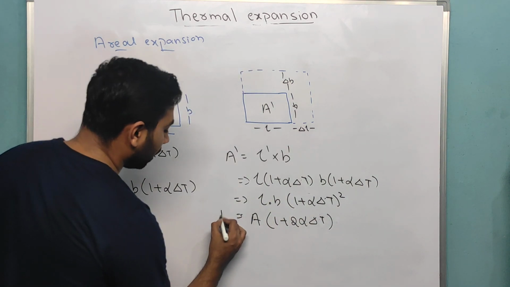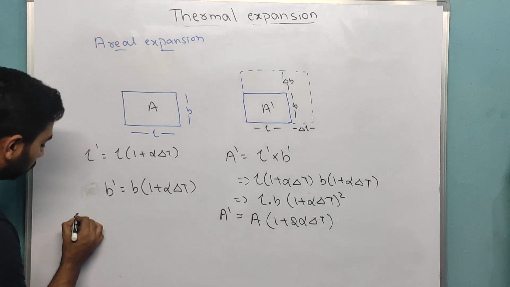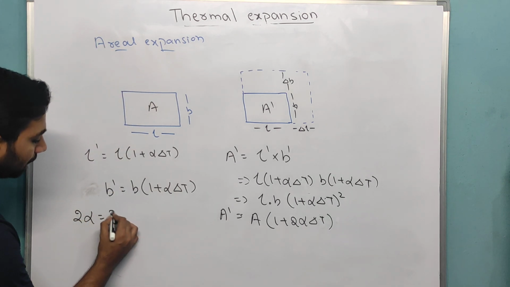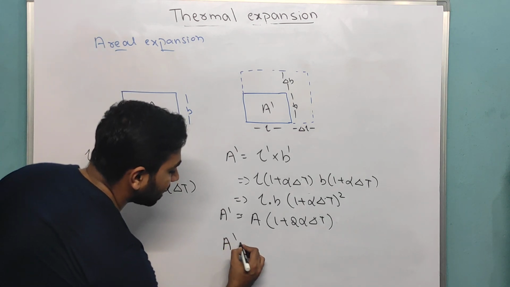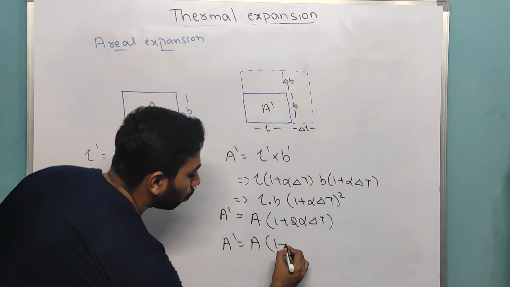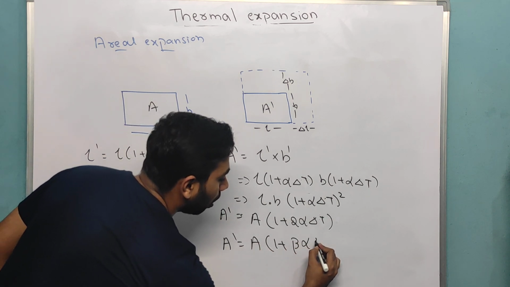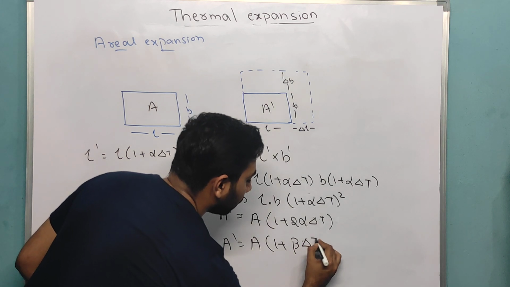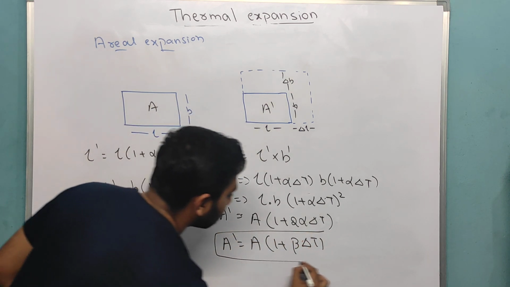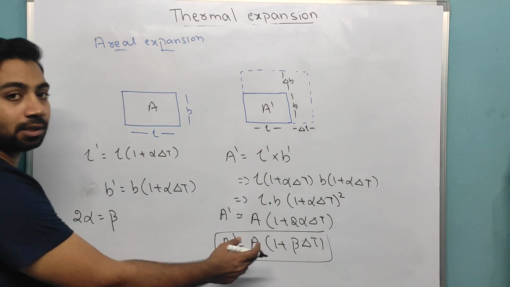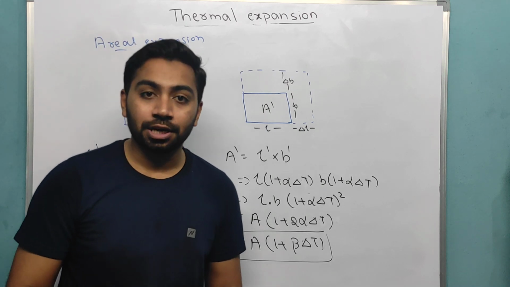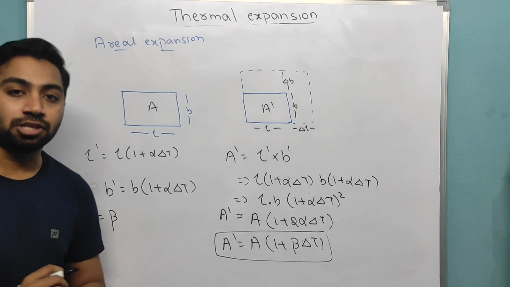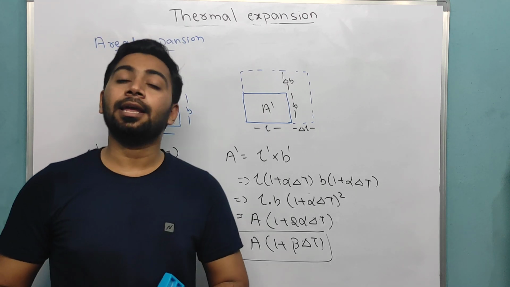This is the final area. Now this 2 alpha we can write as beta. So the final area is the original area times 1 plus beta into change in temperature. This is your final expression for area. Now what is this beta? Beta is the coefficient of areal expansion.